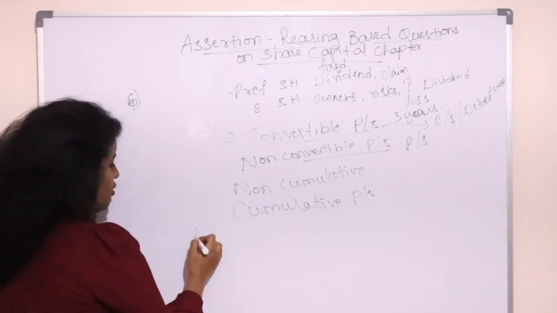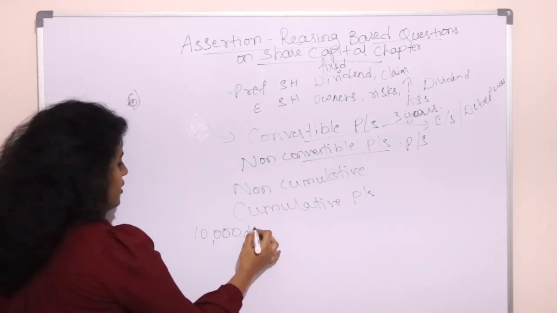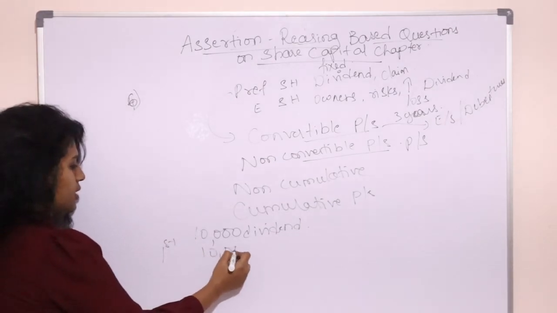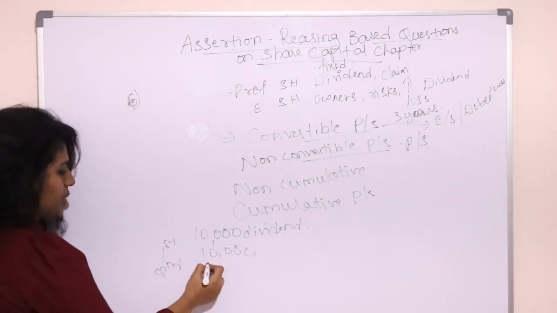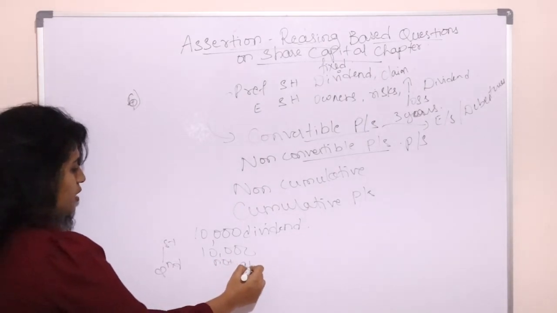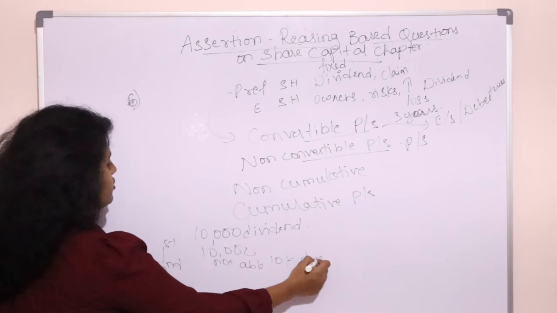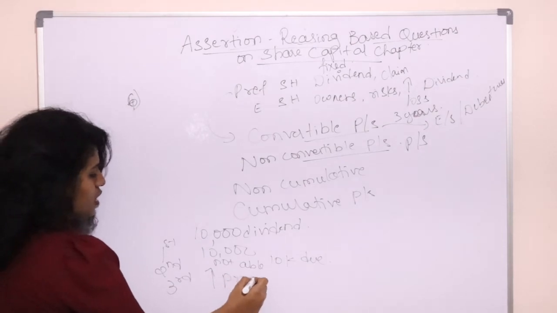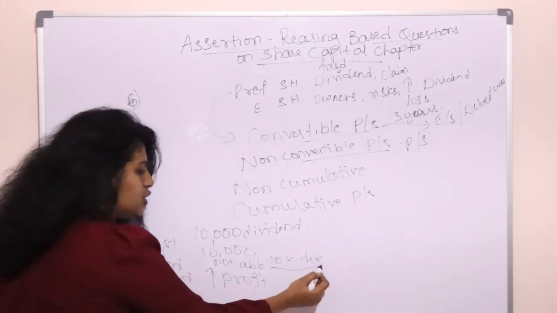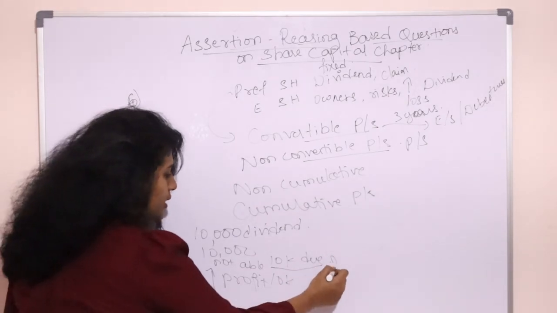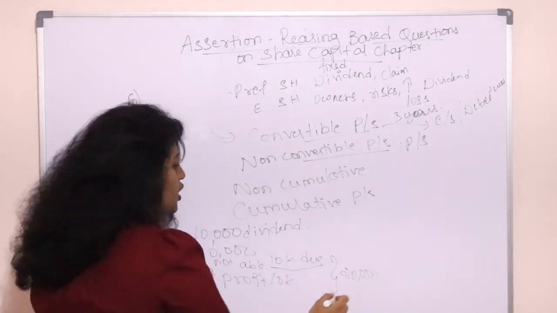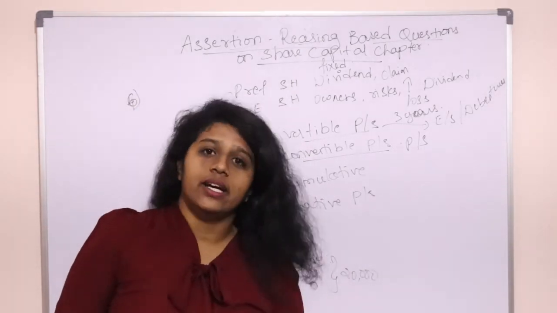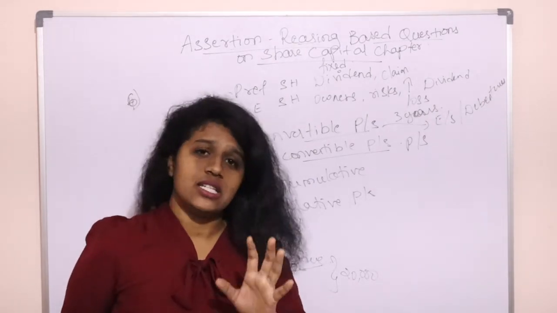Now if I am a preference shareholder, I am supposed to get 10,000 dividend. In the first year the company pays me 10,000. In the second year the company is not able to pay me, so I am still due 10,000. In the third year the company is earning higher profits, so the second year's due and the third year's dividend together, the company will pay me 20,000. So that is cumulative preference shares. The dividend keeps accumulating and is paid off in one stretch when the company has enough profits.